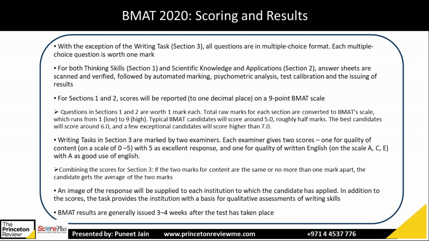And if you have above 7, then it's an excellent score. Above 6 is a good score. So target above 7 to get in the section 1 and section 2.